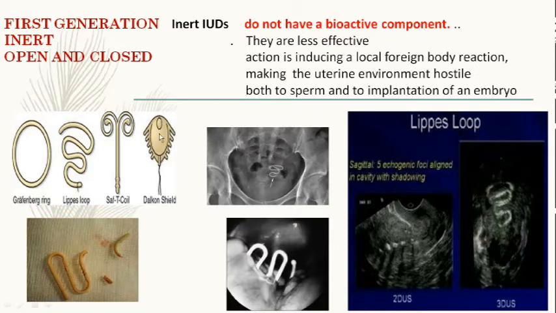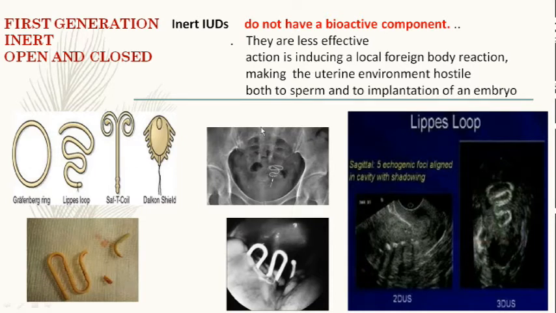This is how the Dalton Shield looks. This is how the Safety Coil used to look, and this is how the Grafenberg ring used to look. They were also classified as closed and open methods. Closed means that the two ends meet, and therefore if they were by any chance going into the abdominal cavity, part of the omentum or part of the intestine may get obstructed in this, and therefore the closed devices were obsolete. And those being open also had the problem of being misplaced.